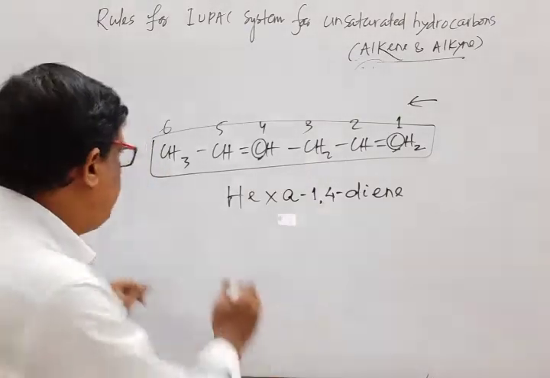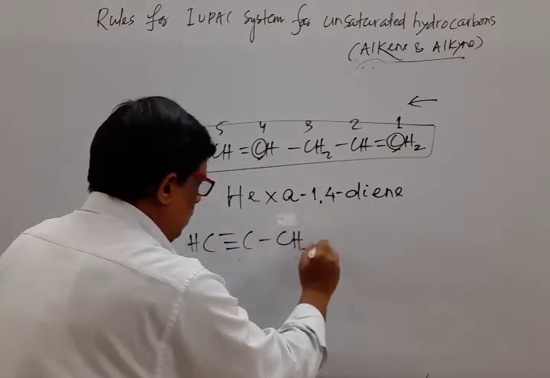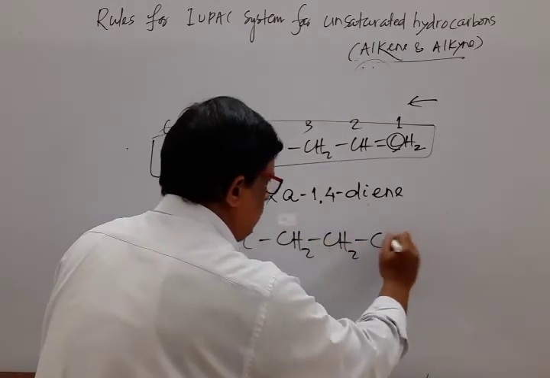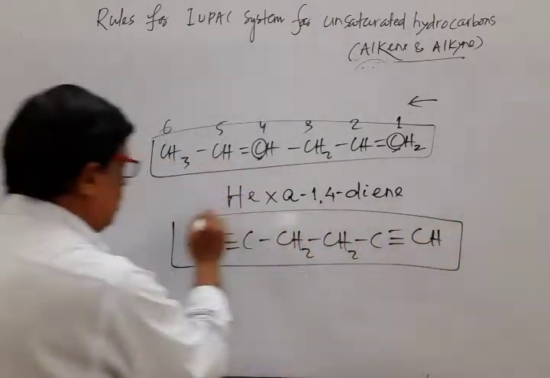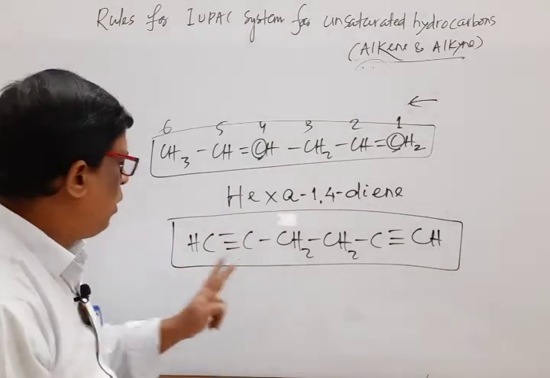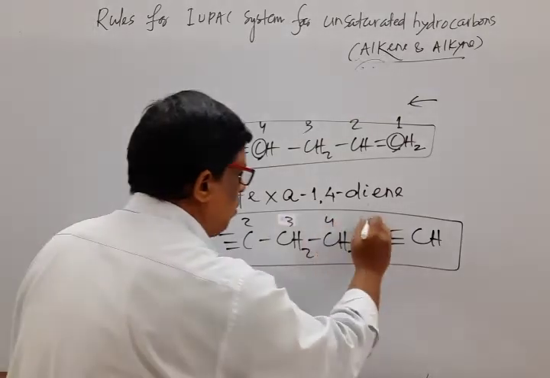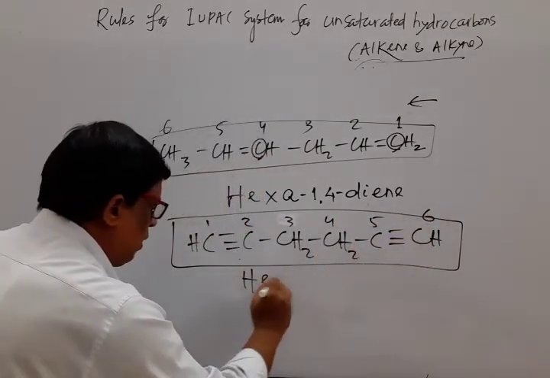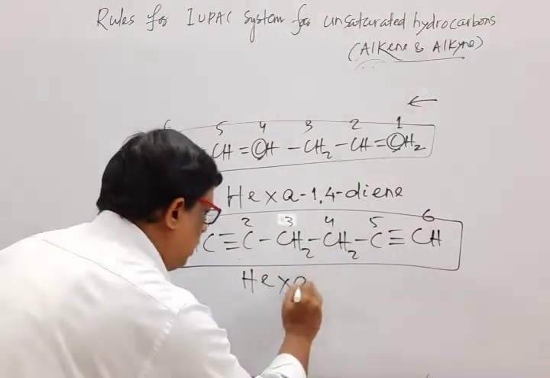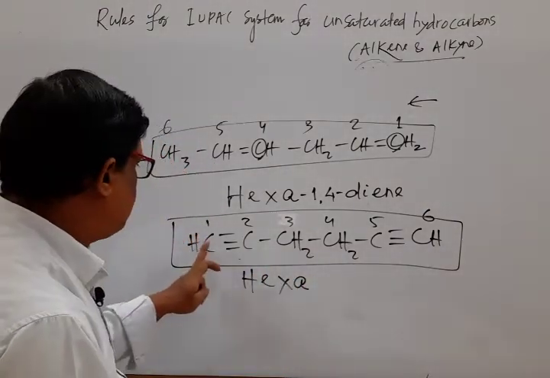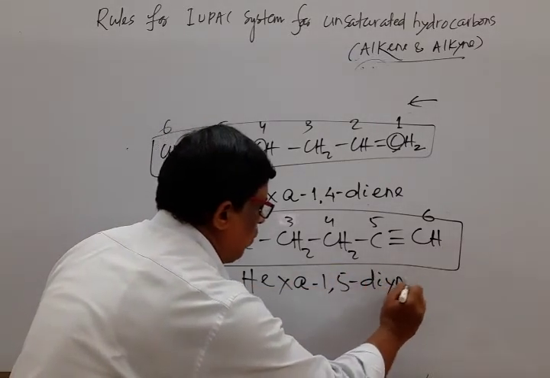Okay, similarly mark that if we go through CH2 CH2 CH, here you observe that no branching, it is the main chain. Numbering here you may go through either left to right or right to left, that is 1 2 3 4 5 6. So we write hex, as a triple bond is present two times, you use letter A, hexa, and its position is 1 and 5, 1 5 diyne.